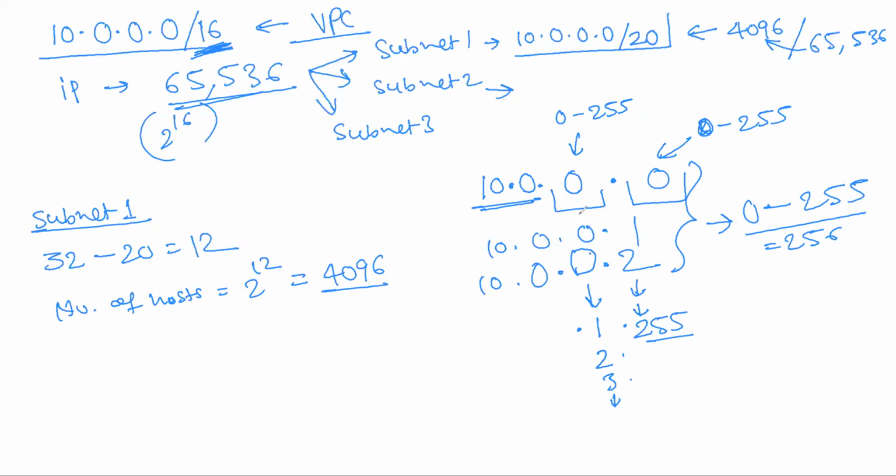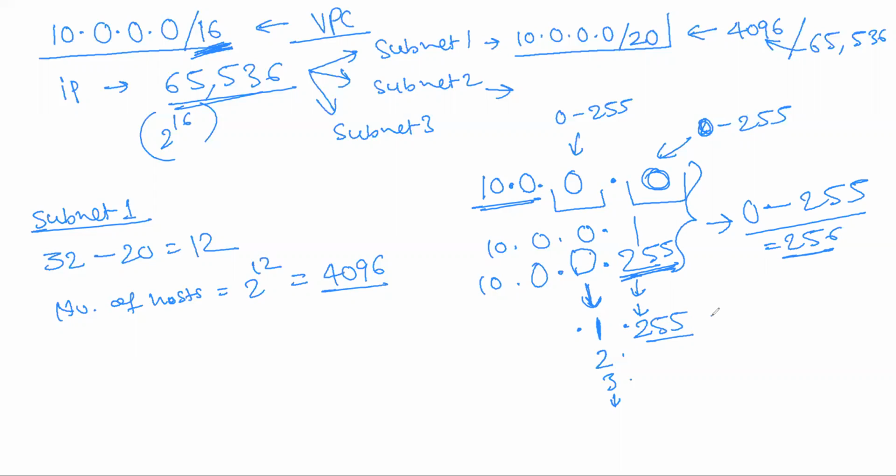10.0.0.0, 10.0.0.1, final was 255. So this became 256 total, starting from 0 to 255. Now this number changed to 1. So for 1 also, it will start with 1.0, 1.1, 1.2, like that.